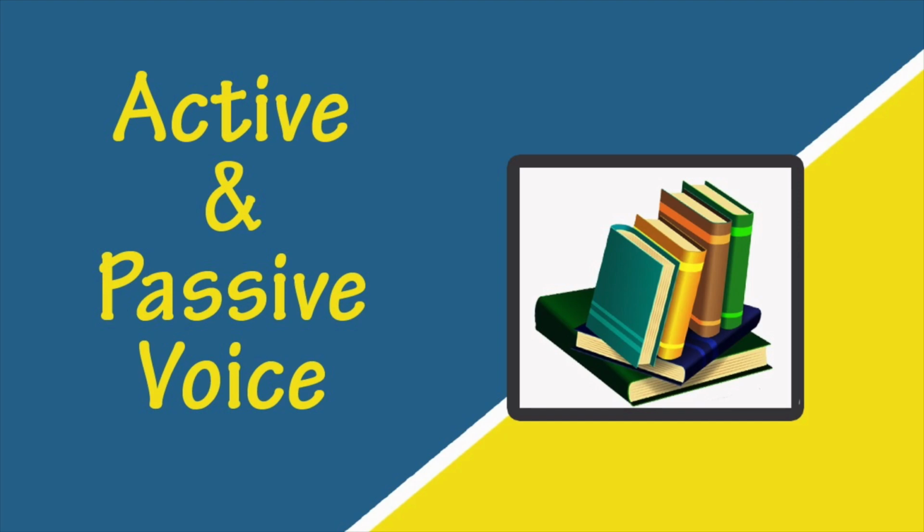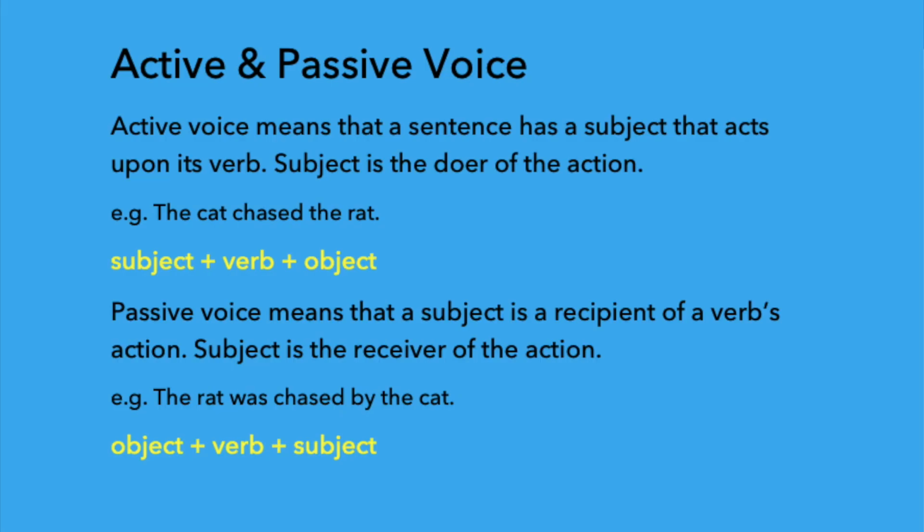Today I'll teach you active and passive voice. What is active voice? Active voice means that a sentence has a subject that acts upon its verb. For example, the cat chased the rat. In this sentence, the subject is the cat. It acts upon its verb. It chased the rat. The formula will be subject plus verb plus object.